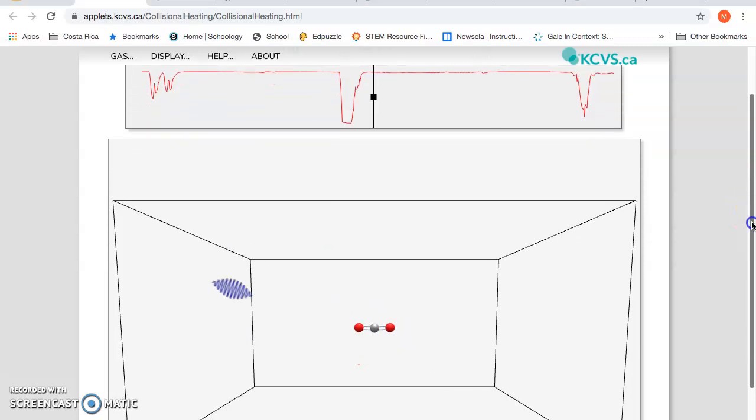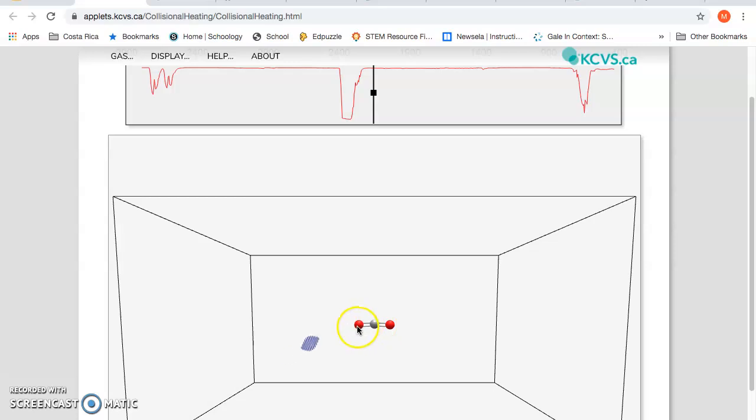So here's carbon dioxide, carbon and two oxygens. Here's the infrared radiation. Here are the sections where carbon dioxide absorbs infrared radiation. So right now it's not doing anything because it's at maybe 2200, I don't know. But let's see what happens when we put it over the region where it's supposed to absorb. There you go. Over this region, it absorbs, and you can see it begins to move. So its temperature increases.